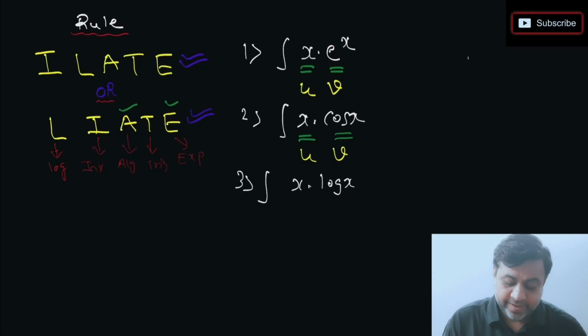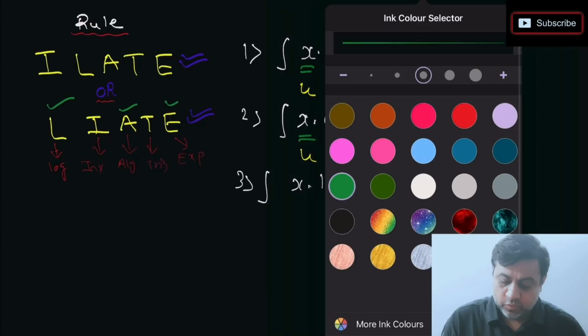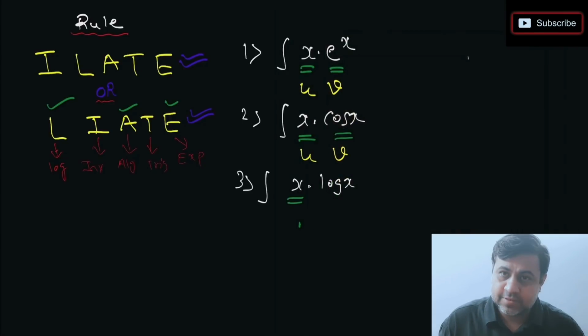If you observe, L is the first thing in the list, right? So L comes before A. Log appears before algebraic. So what to do here? We need to take x as u or x as v. Understand this thing very nicely. Since algebraic this time is coming after log, log will be taken as u and x will be taken as v. I hope this is clear. Algebraic is taken as second thing. Okay? Let's take one more example.